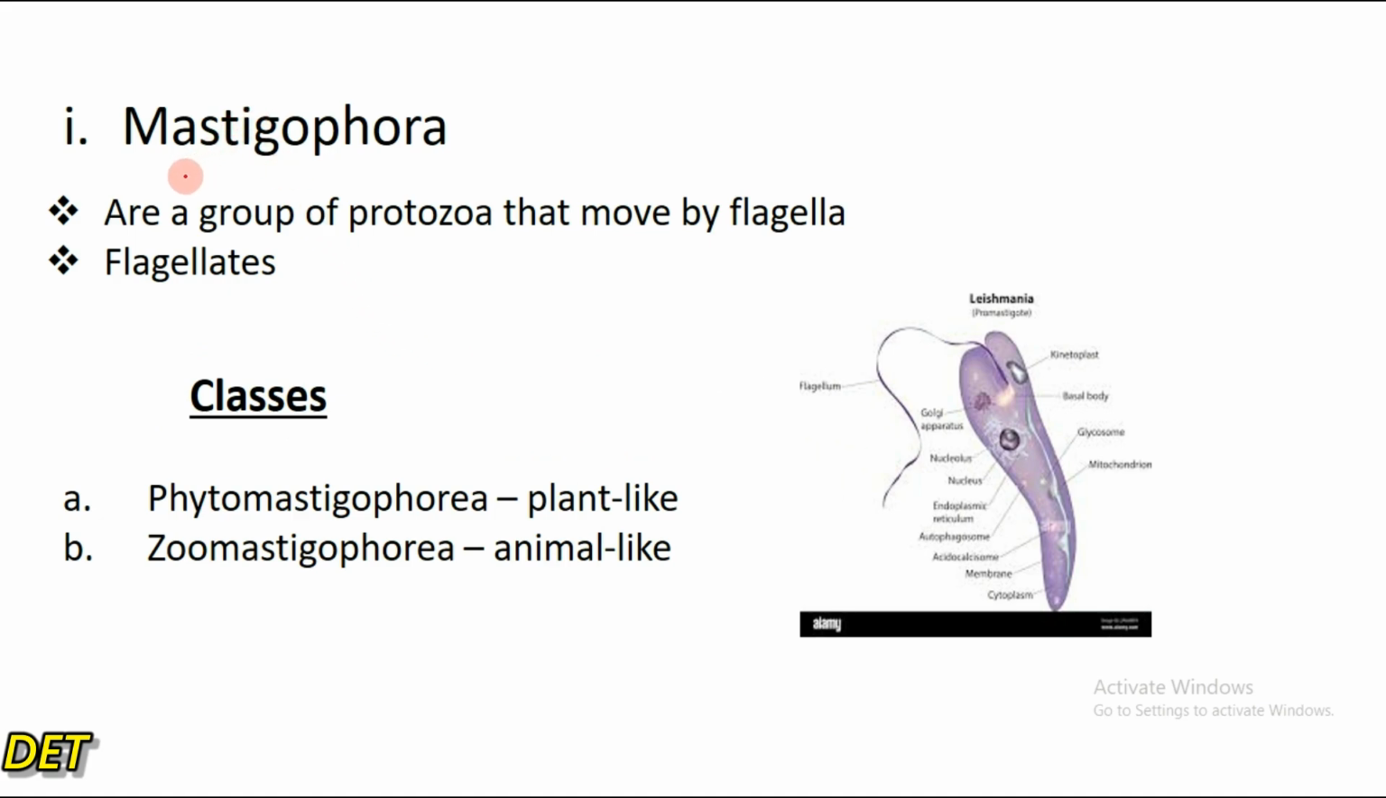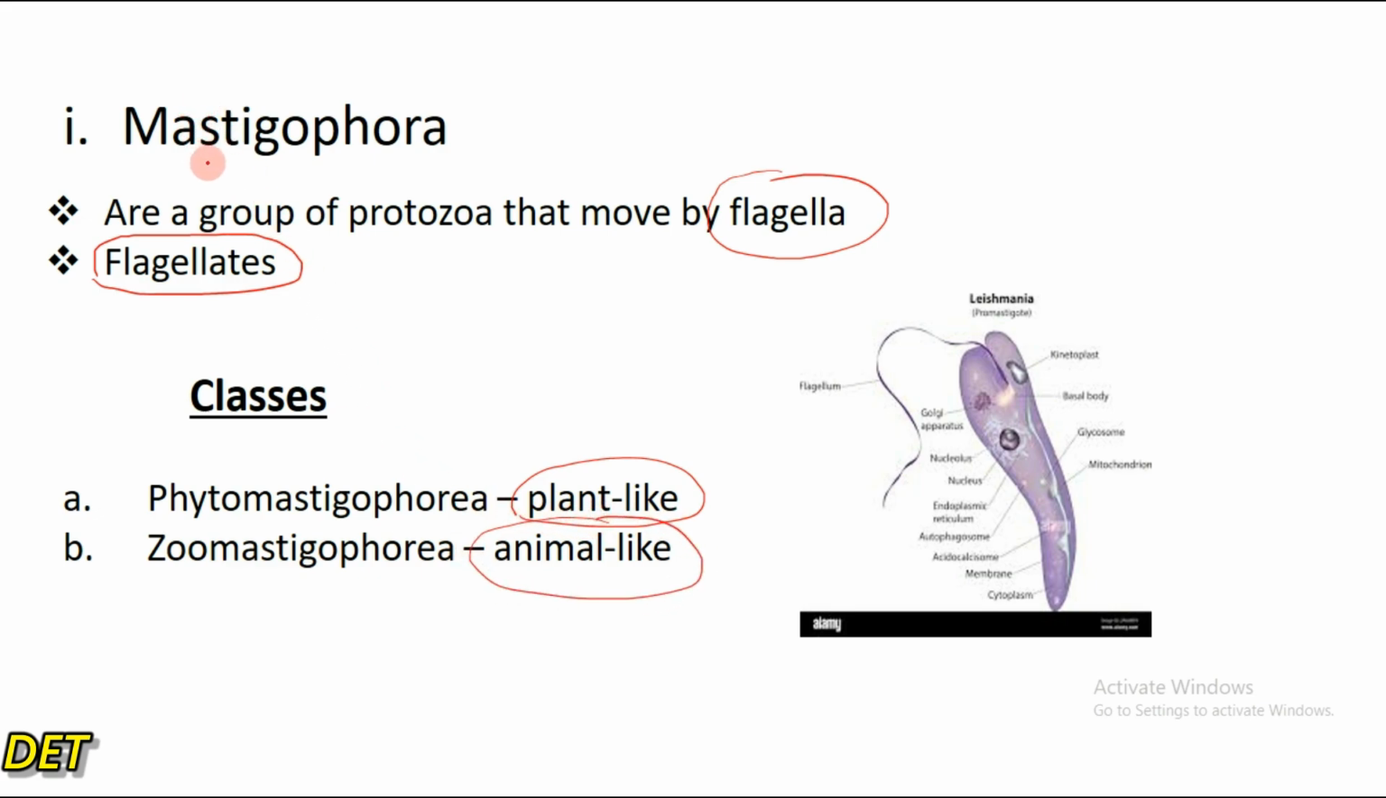So let's look at the first subphylum, which is the subphylum Mastigophora. These are protozoa that move with the help of a flagella. I've already established that. And because they move with the help of a flagella, they are referred to as what? Flagellates. So this subphylum is further classified into two classes. We have Phytomastigophora, which are plant-like in nature, and Zoomastigophora, which are animal-like in nature, right?